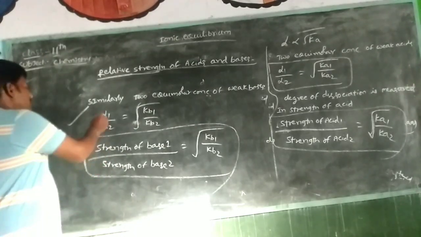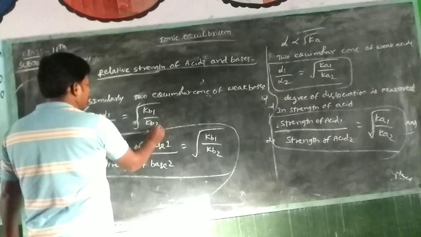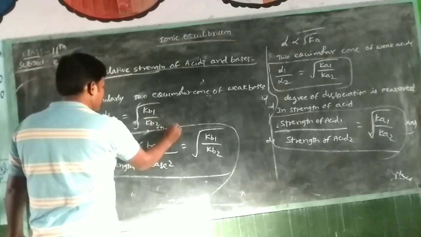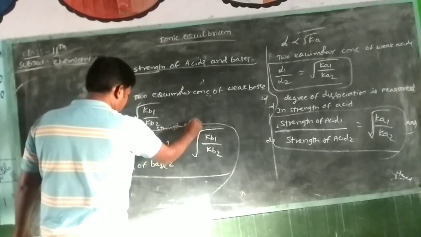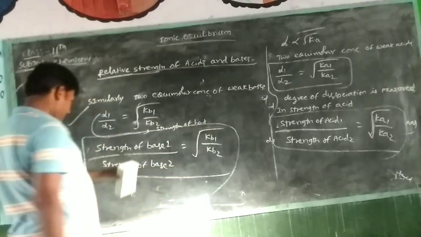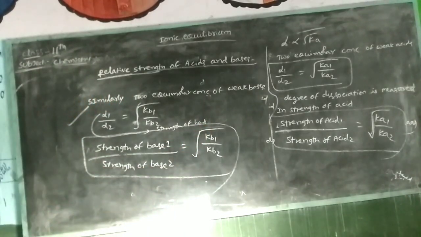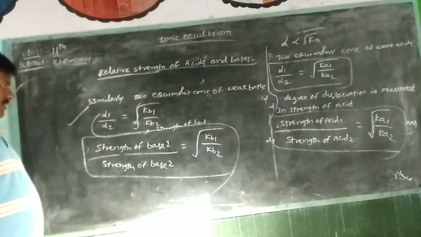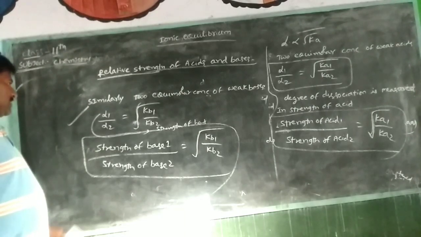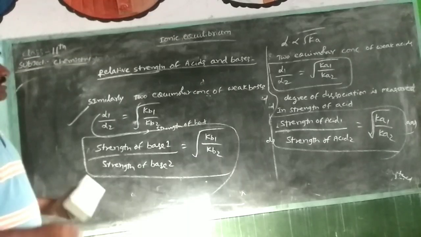This degree of dissociation is measured in strength of base. That's why you can write strength of base 1 by strength of base 2 is equal to root of Kb1 by Kb2. This is the relative strength of acids and bases.